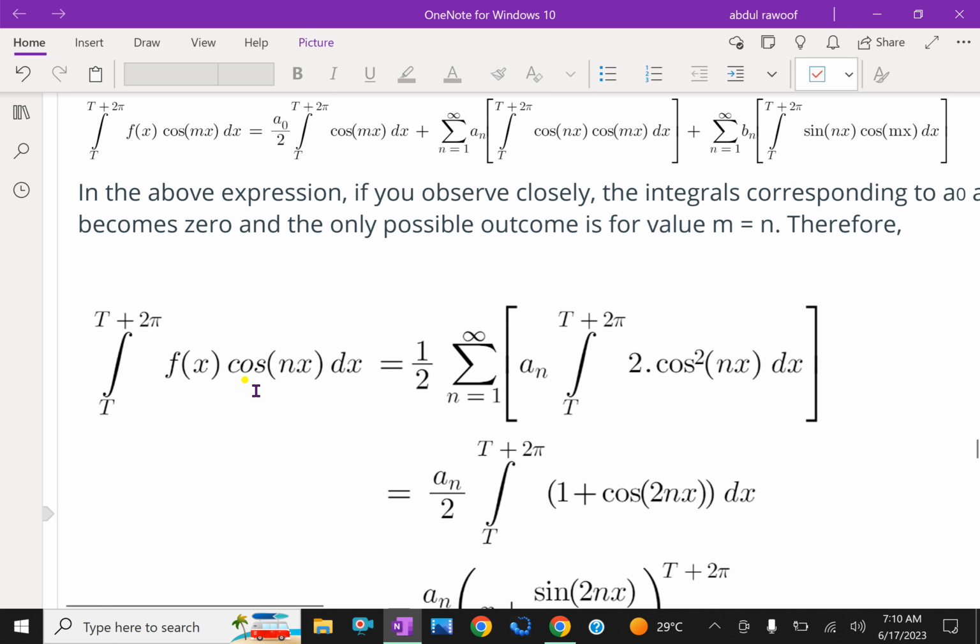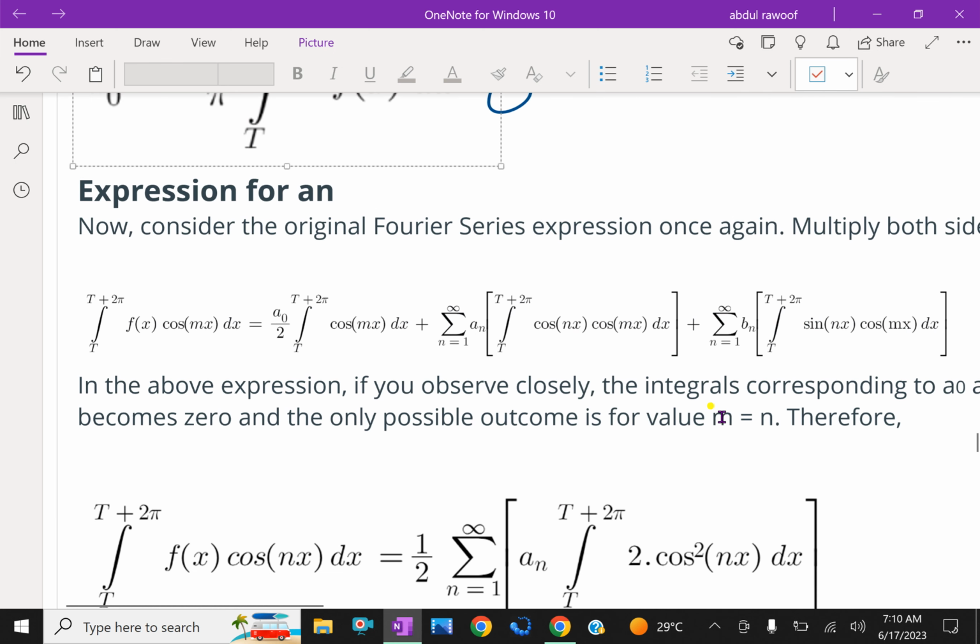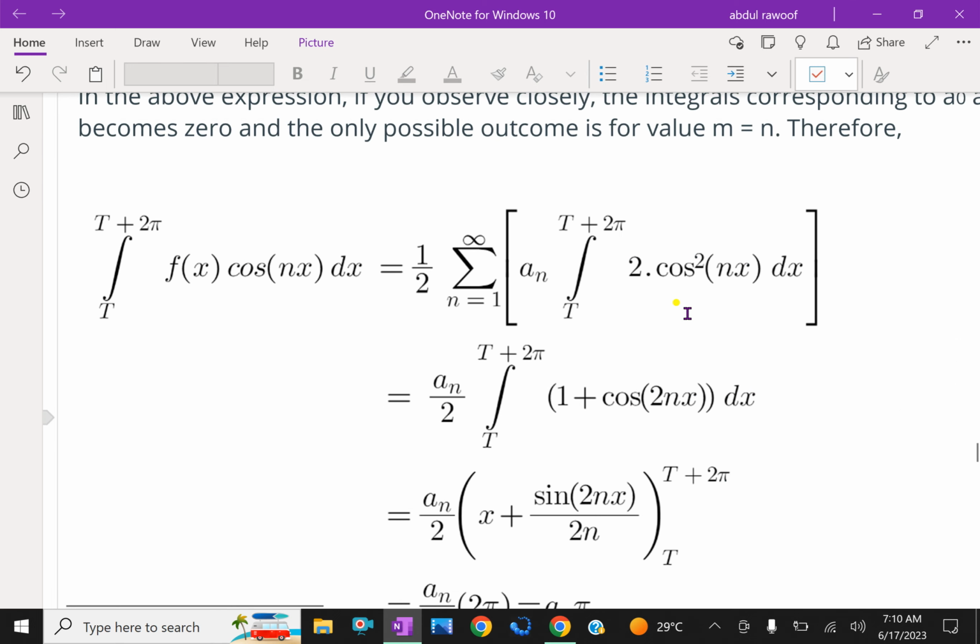Therefore, integral t to t plus 2 pi f of x cos nx dx equals half, sum n equal to 1 to infinity, an integral t to t plus 2 pi of 2 cos square nx dx. That simplifies to an by 2, integral t to t plus 2 pi of 2 cos square nx, and we know the trigonometric identity 2 cos square nx equals 1 plus cos 2nx dx.